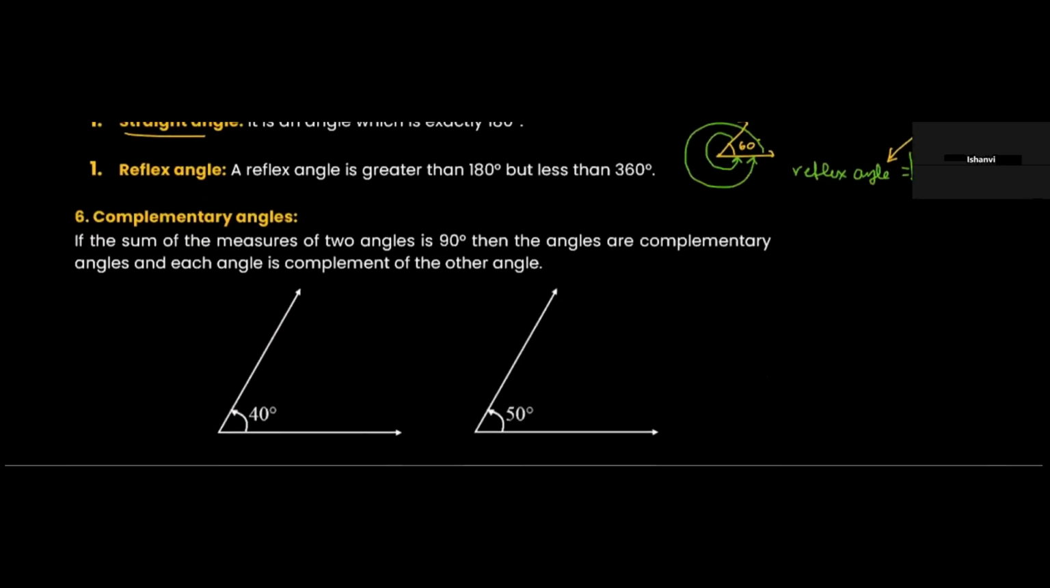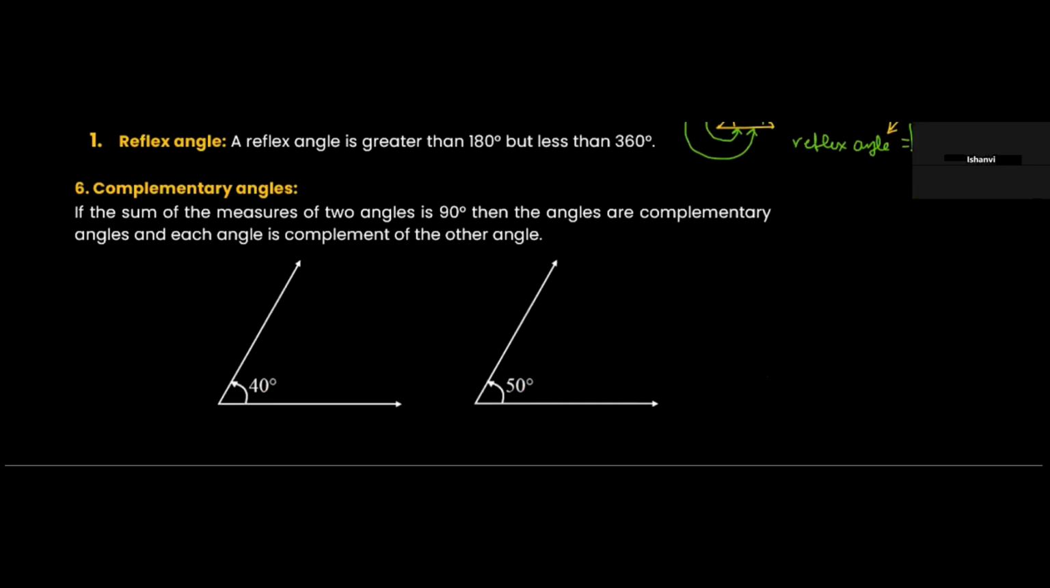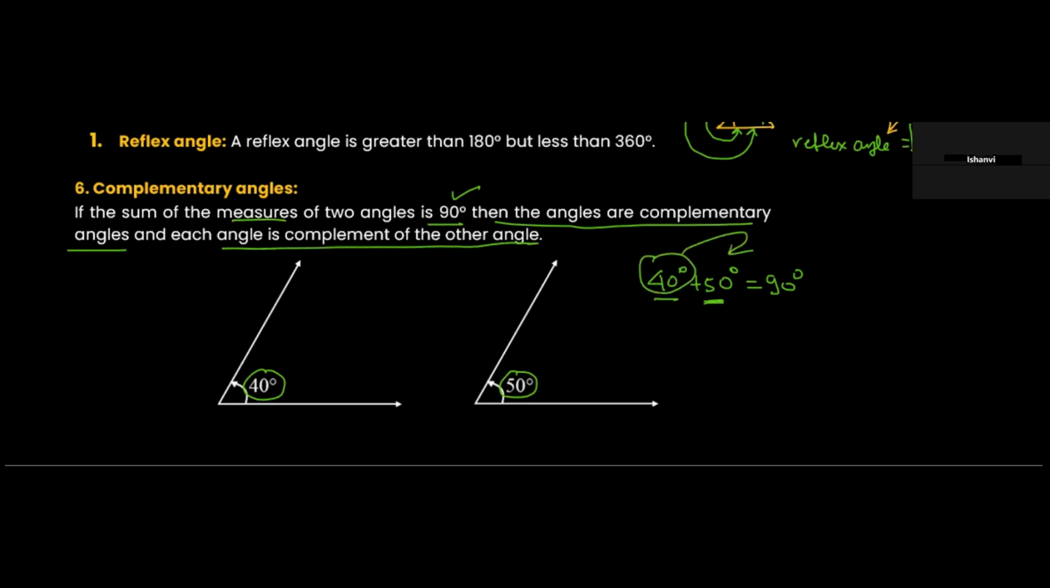Complementary angles. If the sum of the measures of two angles is 90 degrees, let's say this is 40 degrees and this is 50 degrees. If we add them, 40 plus 50 will be 90 degrees. So these angles are complementary angles. If the sum of the measures of two angles is 90 degrees, then the angles are known as complementary angles and each angle is the complement of the other. So 40 degrees is a complement of 50 degrees and 50 degrees is a complement of 40 degrees.